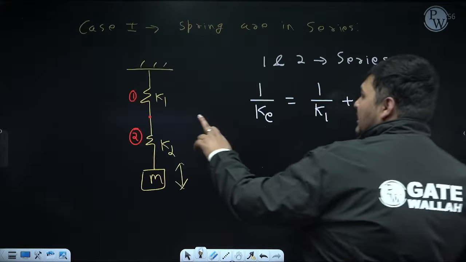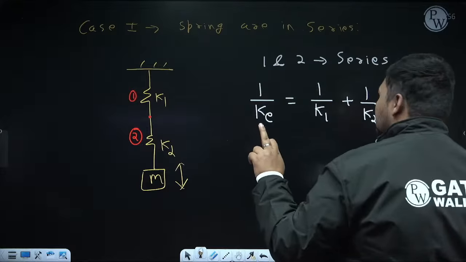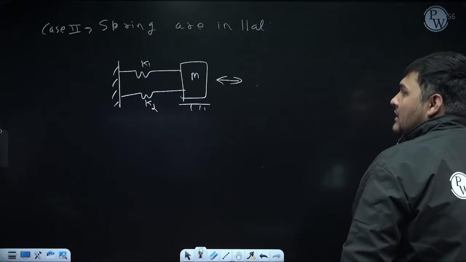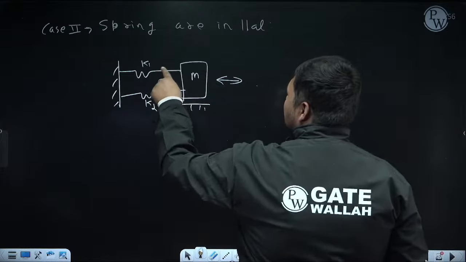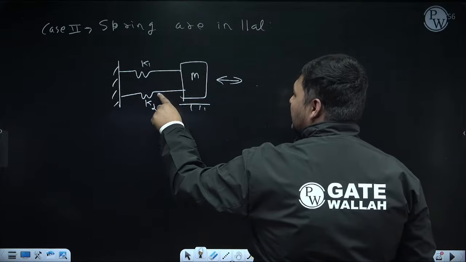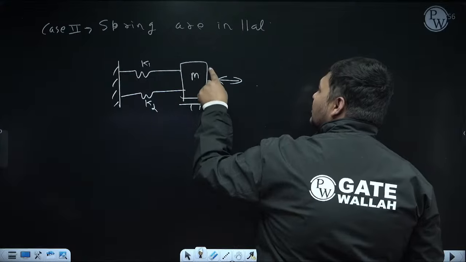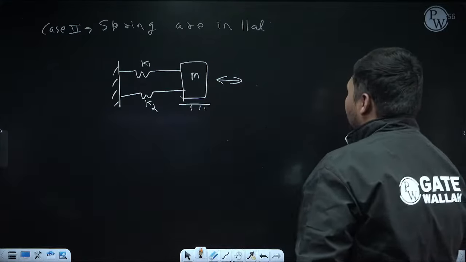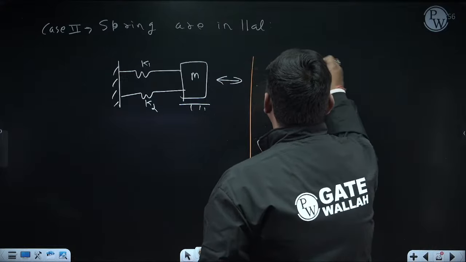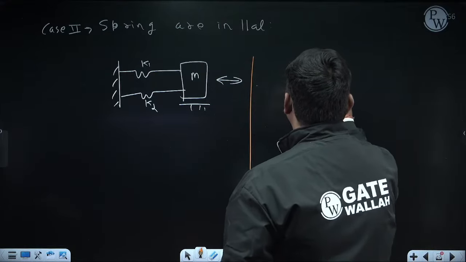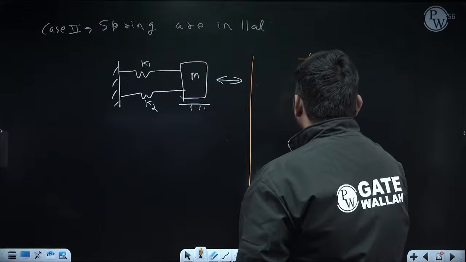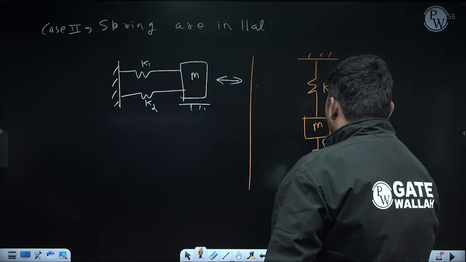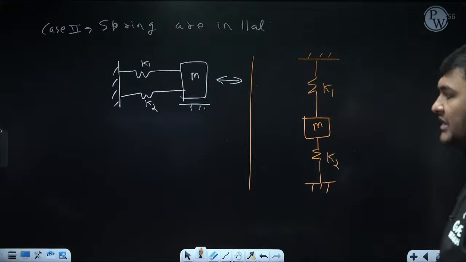If the diagram shows an end-to-end connection, they are in series. If they are like this, they will be in parallel. In parallel, the deflection of this spring will be the same as the deflection of this spring, and that is also the total deflection of this mass. But you can remember one more diagram for parallel arrangement. That diagram is like this. Suppose this is the spring whose stiffness is K1. With this, mass M is attached. Now below this mass, one more spring is attached whose stiffness is K2.